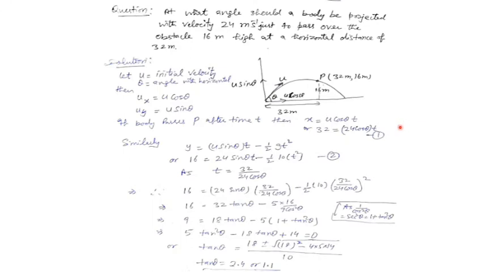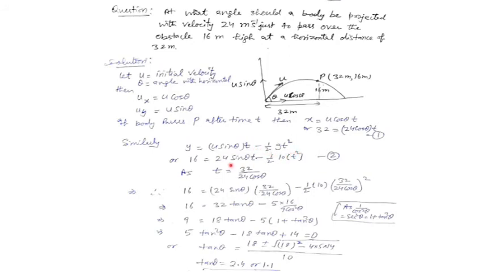If you do remember the equation of the trajectory, you simply put the values x equals 32, y equals 16 meter in that equation. Or I follow all the steps again, and the derivation will also get repeated. For y, I am getting uy t plus half ay t square, and uy means it is equal to u sin theta t minus half g t square.